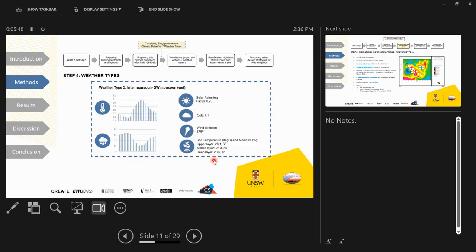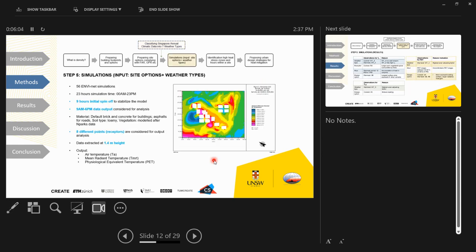So we have information about air temperature, relative humidity, and we also have information about the octa value, which is like the cloud cover, wind direction, wind speed, as well as solar adjusting factor, and soil temperature and moisture. So we ran 56 ENVI-met simulations for a duration of 23 hours between 12 a.m. to 11 p.m. The first 9 hours were used as the initial spin-up time to stabilize the model, and we didn't consider this data. We considered the data between 9 a.m. to 6 p.m.